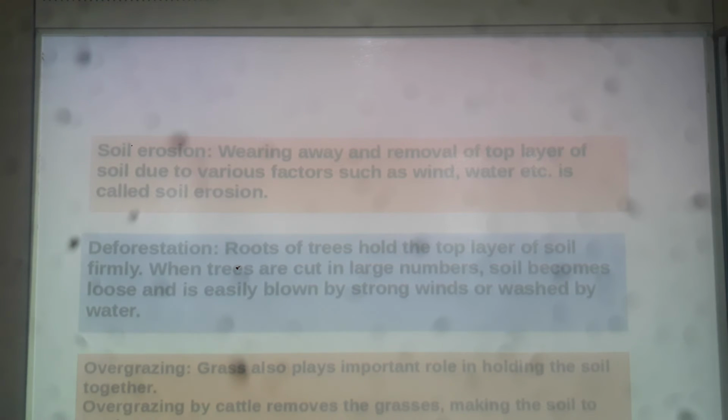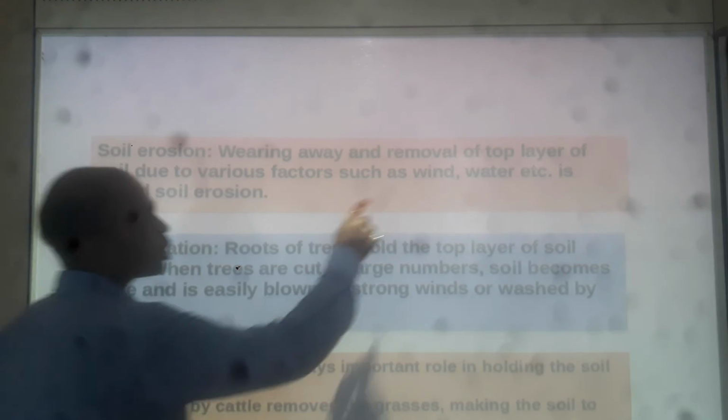So what is soil erosion? The wearing away or the removal of the top layer of the soil by agents like wind, water, ice and several other factors. That is called soil erosion. So wearing away or removal of the top layer of the soil. Why are we talking about the top layer?